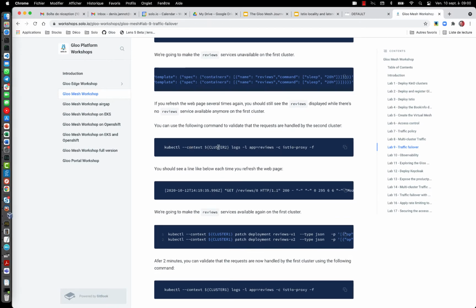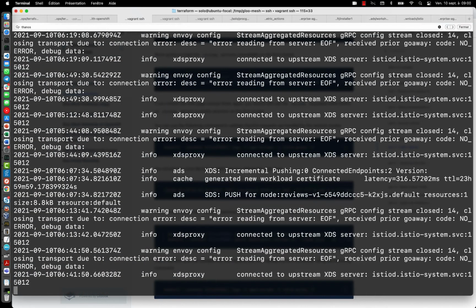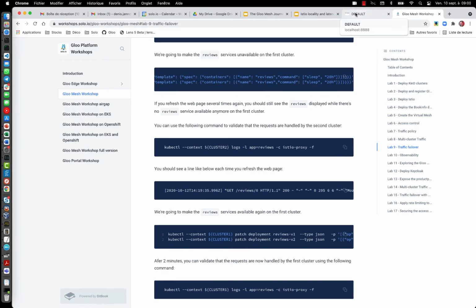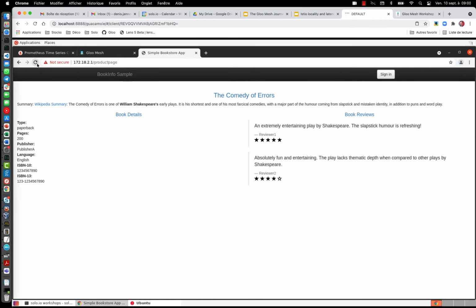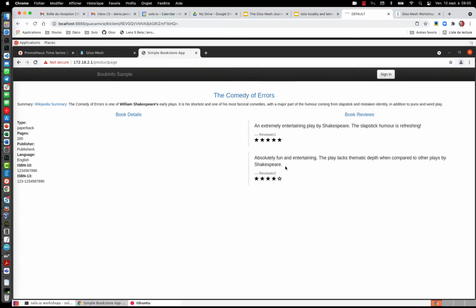Is like looking at the logs of the review service in the second cluster. So I am in the second cluster here. If I refresh here, you will see the request coming there, right? So pretty easy, very useful locality based failover, and you basically it really provide like more availability, right? So that was like the first thing, which is like out of the box and very